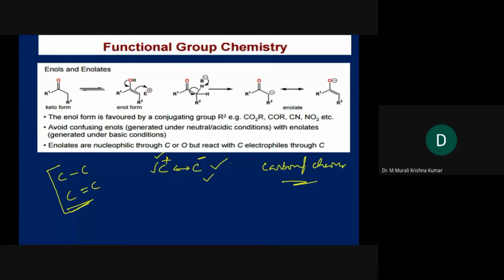So here, I hope you know this structure: R-C double bond O, CH2R.